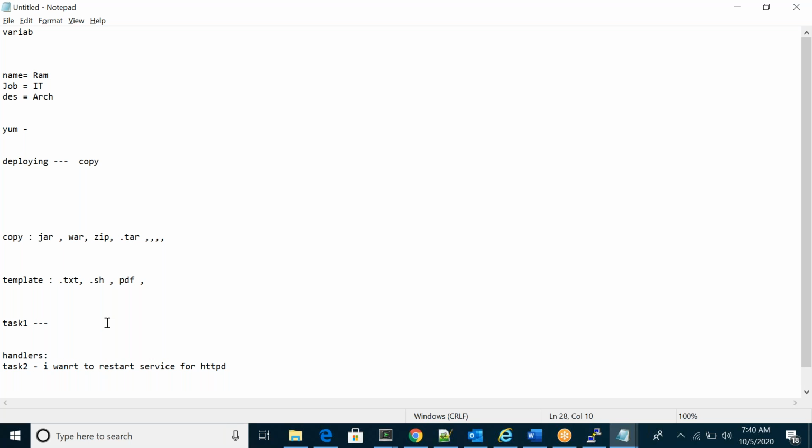For example, in task one I create one directory, like make directory. Here you can define some other dependency or task, not only a service or directory. Once task one is done, you can define some other task in task two.